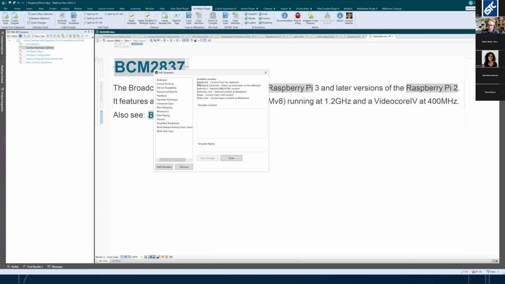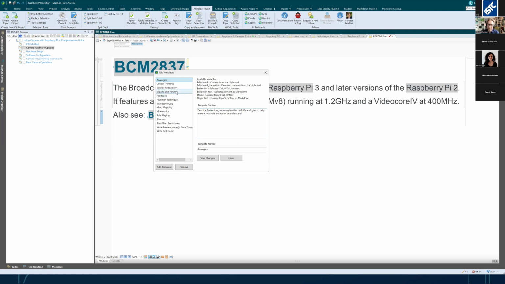There are a few variables that you can use in the prompts to help you. Let's say you had a topic you wanted to review, but you also had something on the clipboard that you wanted to include. You could add that as a variable using $clipboard.